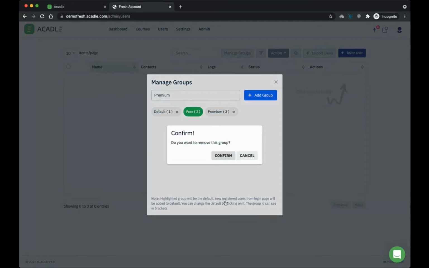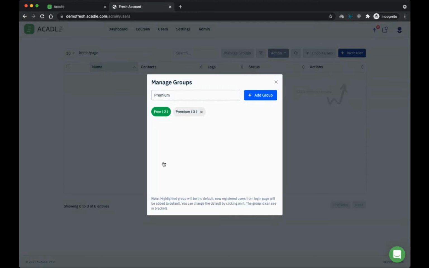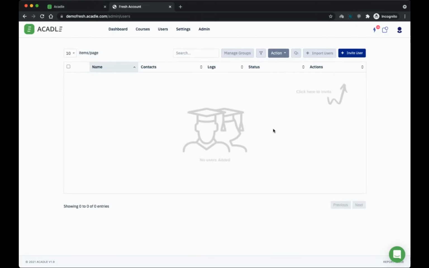I can simply remove this. So after this, what happens is if anyone signs up using the register option, they'll be automatically added to the free group, and every course that is part of this free group will be available for them to see. So I've created one group.